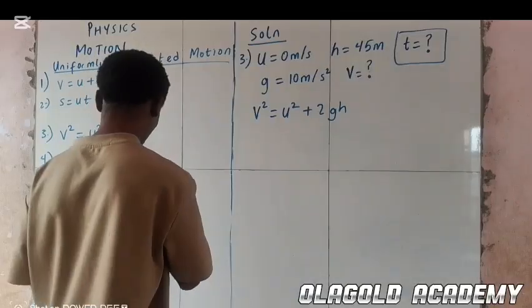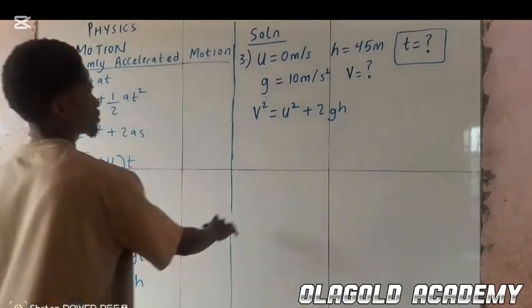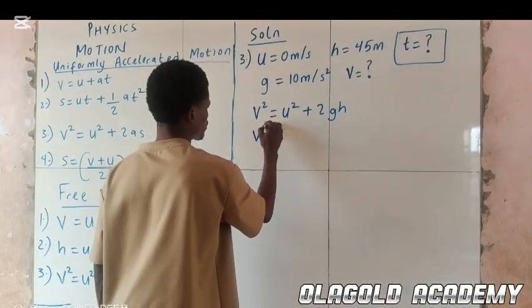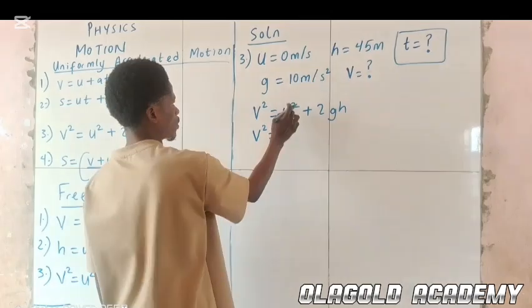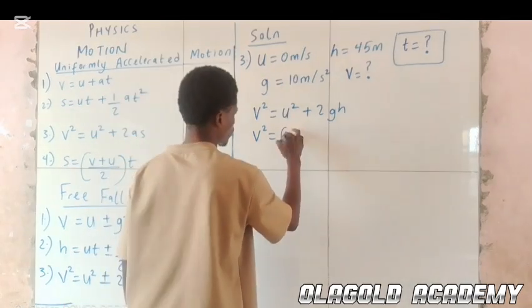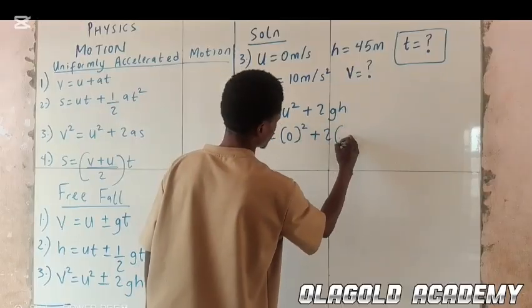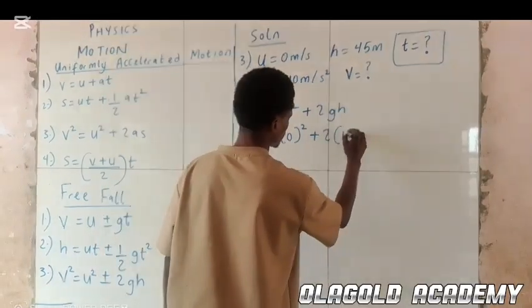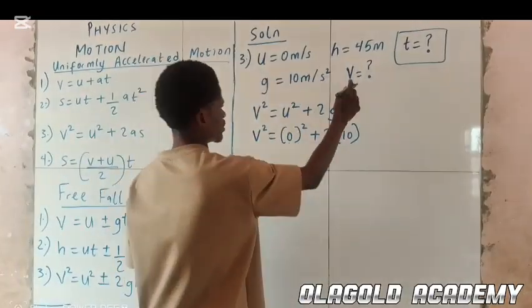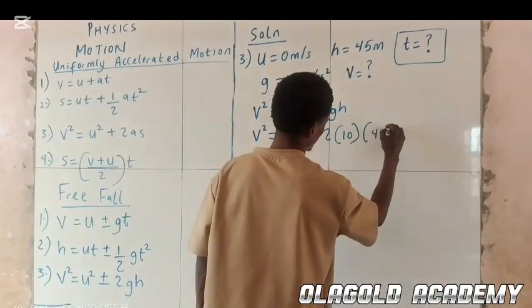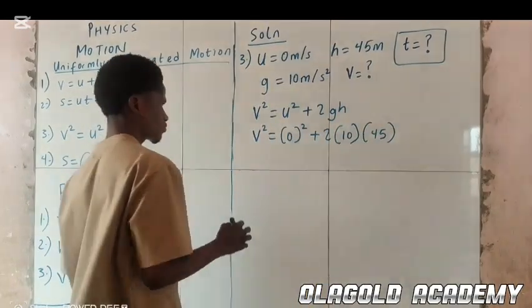So v squared equal to, u is what? 0. So we have 0 squared plus 2, g is 10, h is 45.